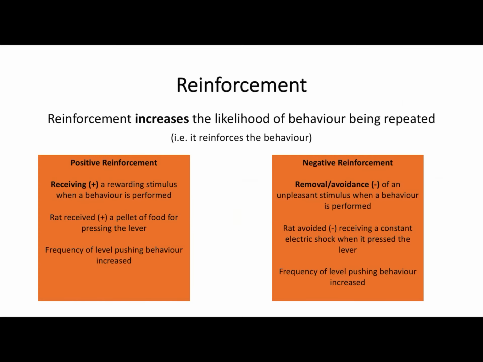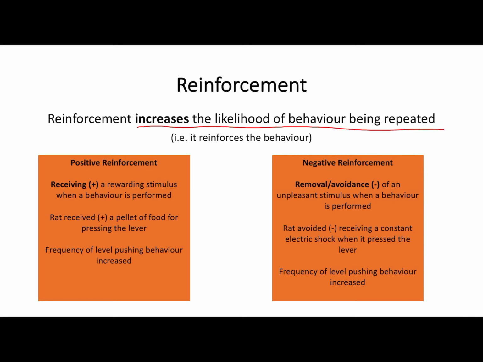So let's have a look at what this means then. So this is looking at reinforcement. So reinforcement means just what that word implies, i.e. it's something in the environment that strengthens or reinforces or increases the likelihood of a particular behaviour being repeated. So it's making a particular behaviour more likely to recur. And there's two main types of reinforcers. There's positive and negative reinforcers. Although in both instances they make it more likely that a behaviour will be repeated, they just do so in